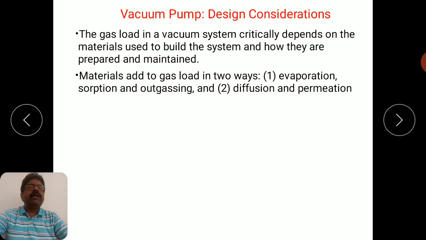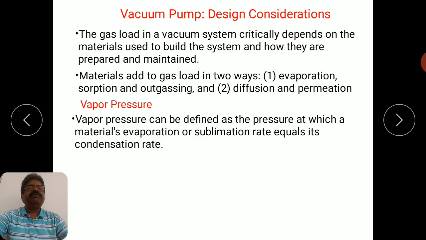Materials add to gas load in two ways. One is evaporation, sorption and outgassing, and another way is diffusion and permeation. At different vacuum levels, these different phenomena take place. But these are serious problems, and they are increasing the gas load of your pumping system.